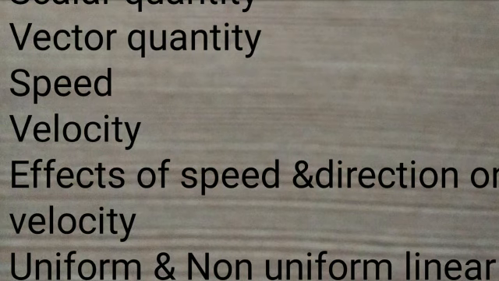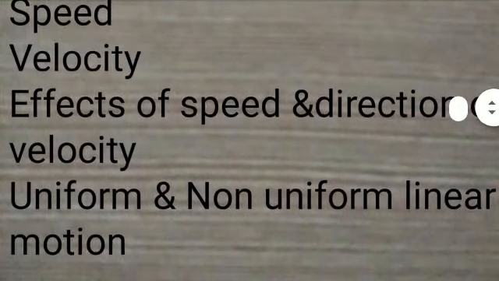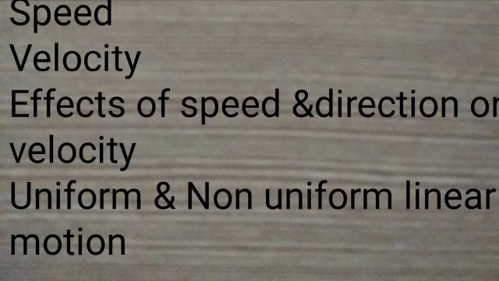Velocity is the rate of change of displacement, or the displacement that occurs in unit time is called velocity. Speed is equal to total distance traveled upon time required. Velocity is equal to displacement upon time.